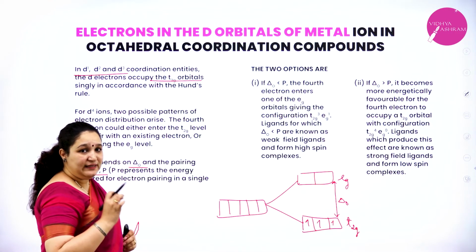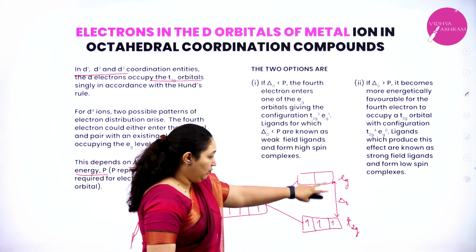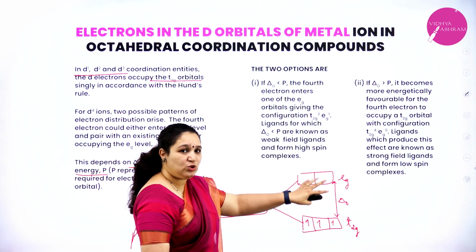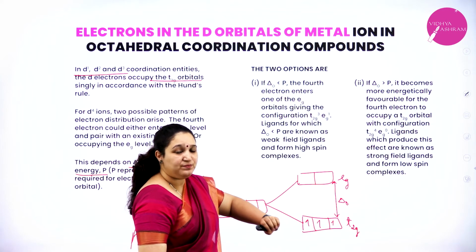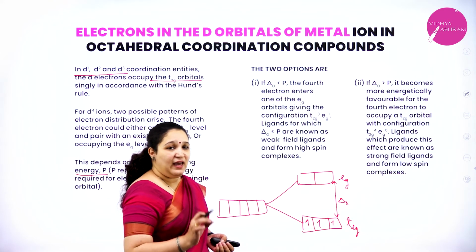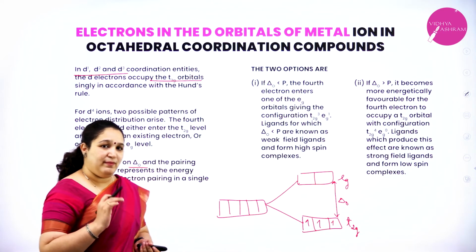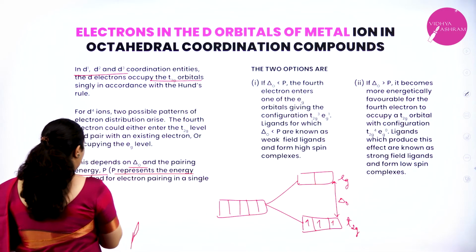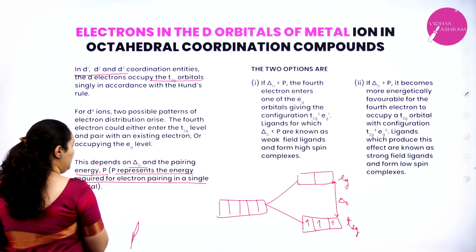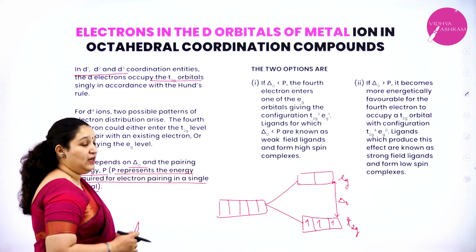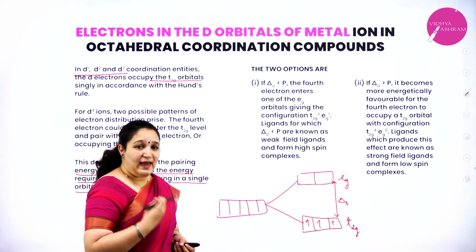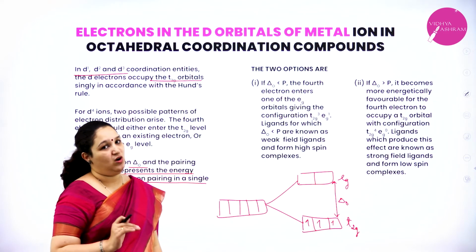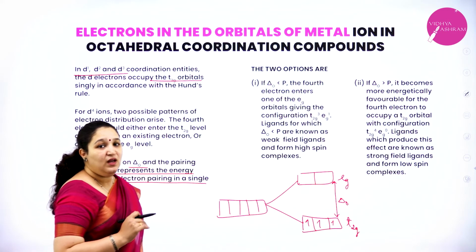Delta O is the extent of splitting, or the energy gap between the 2 sets of orbitals, and pairing energy is P. Now, what do you mean by pairing energy? Pairing energy represents the energy required for electron pairing in a single orbital. That is, the amount of energy required for pairing in a single orbital is called pairing energy.